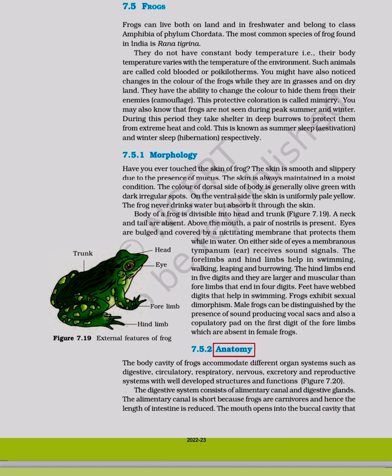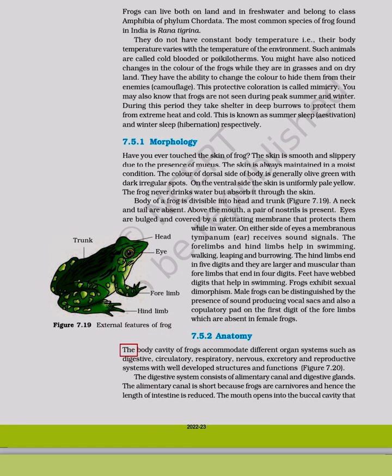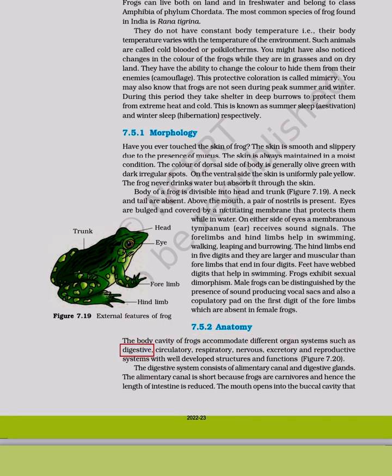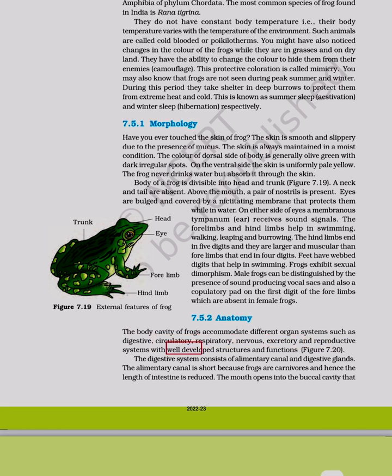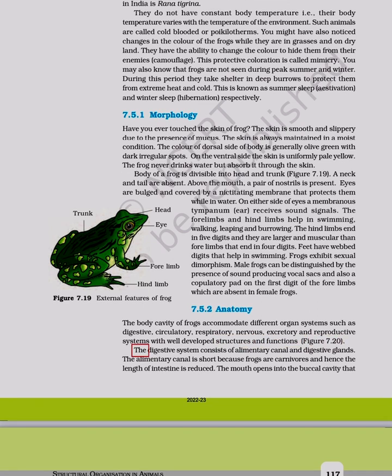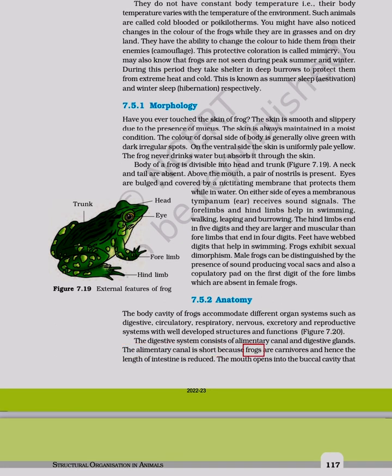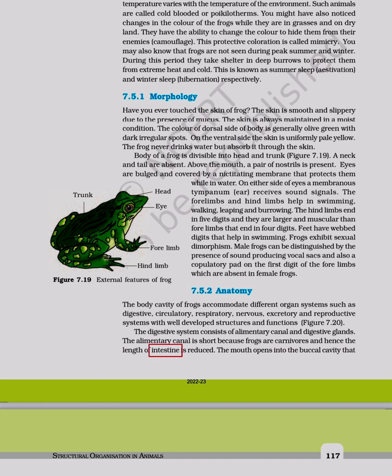7.5.2 Anatomy. Figure 7.19. External features of frog. The body cavity of frogs accommodate different organ systems such as digestive, circulatory, respiratory, nervous, excretory and reproductive systems with well-developed structures and functions. Figure 7.20. The digestive system consists of alimentary canal and digestive glands. The alimentary canal is short because frogs are carnivores and hence the length of intestine is reduced. The mouth opens into the buccal cavity.